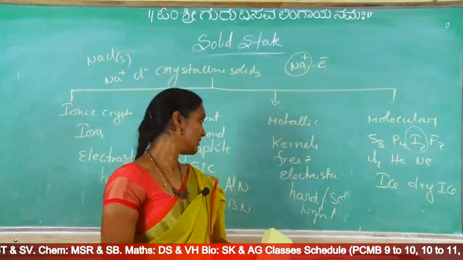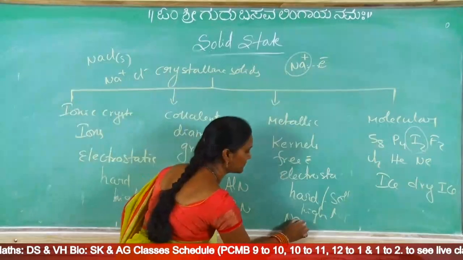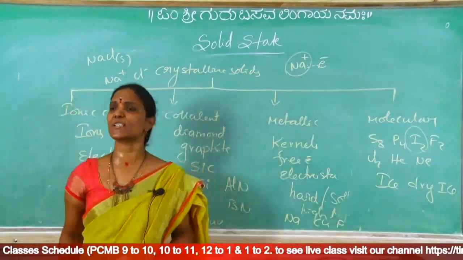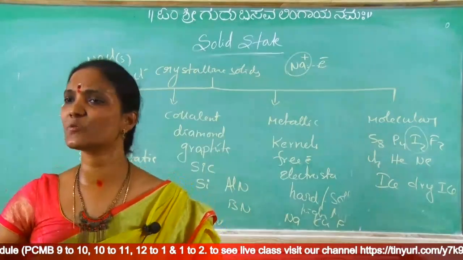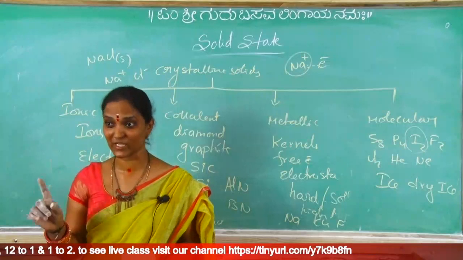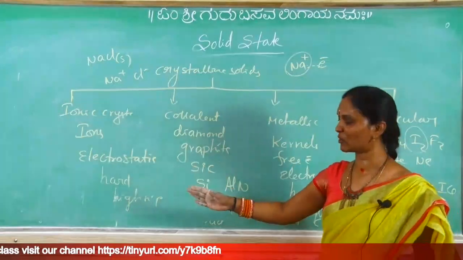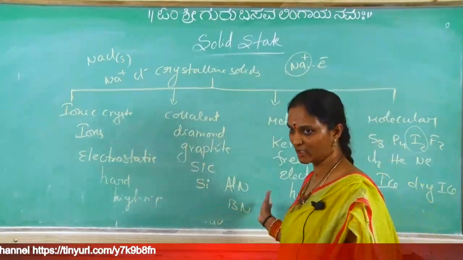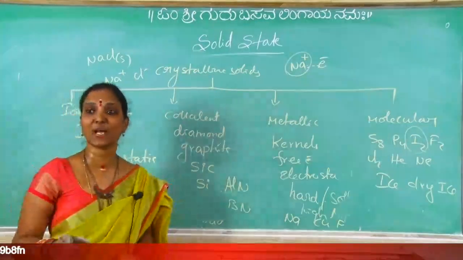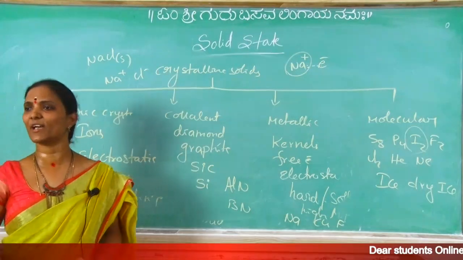The options are NaCl, silicon and sodium, or copper, all metals we can take, and one more option is I2. Then the answer is definitely here; we just have to check which is molecular solid. That molecular solid is soft solid. So the question is: the following is soft solid. Options are sodium chloride and silicon, and copper or sodium, and iodine or phosphorus given. Then we should mark iodine or phosphorus. If we practice the examples we can answer.